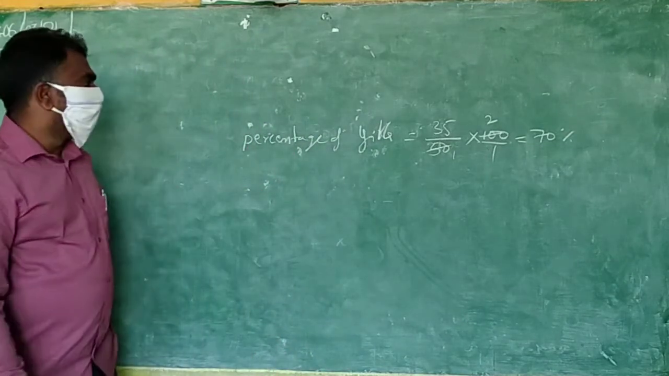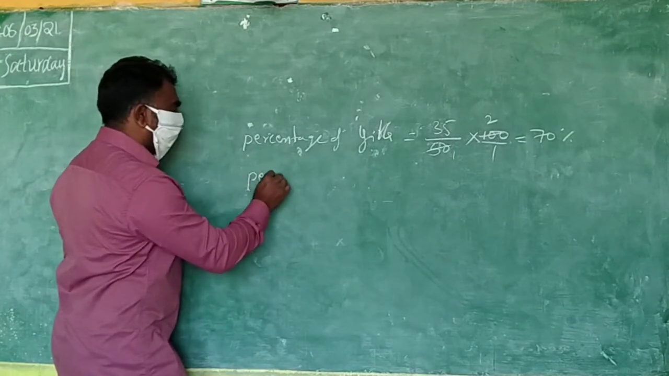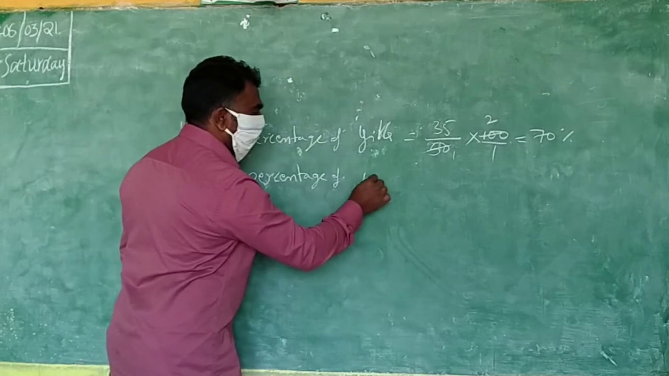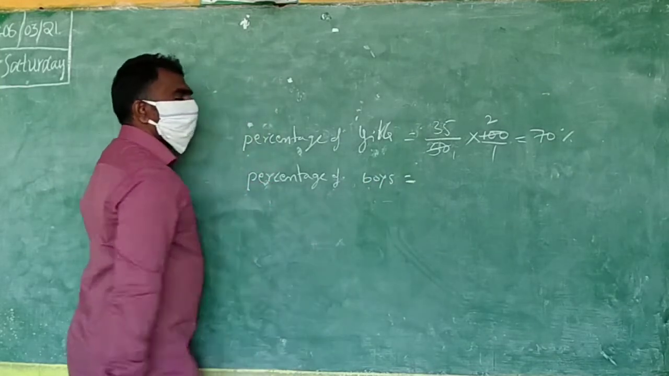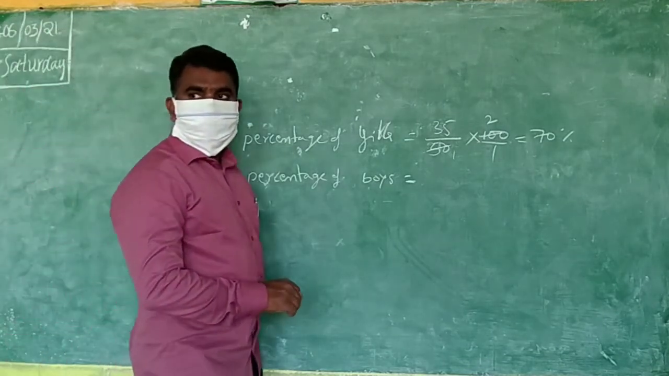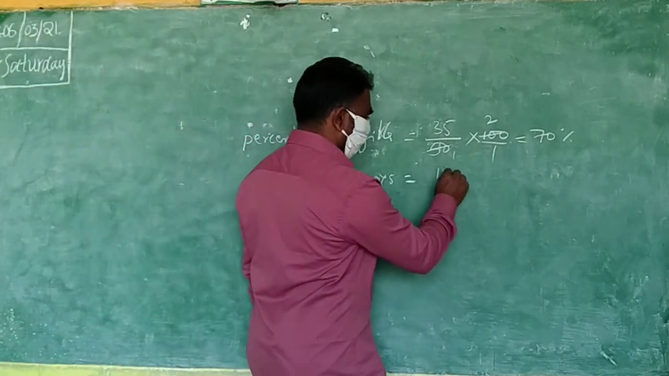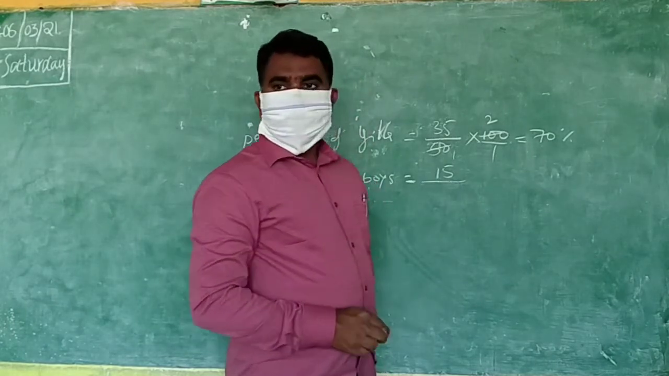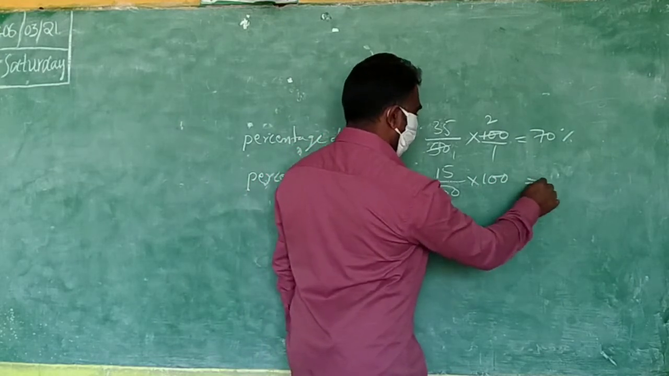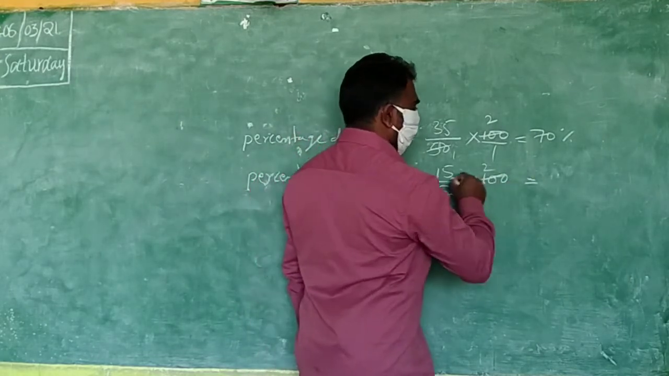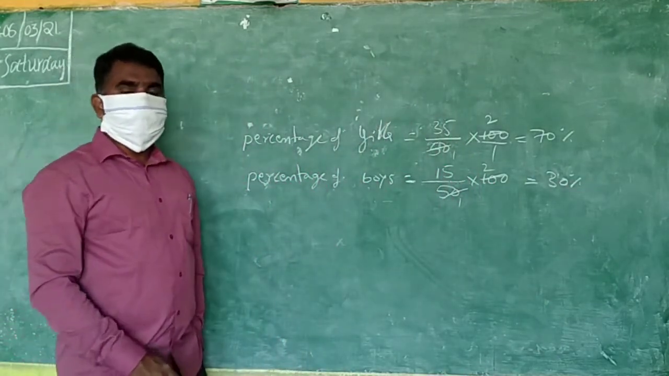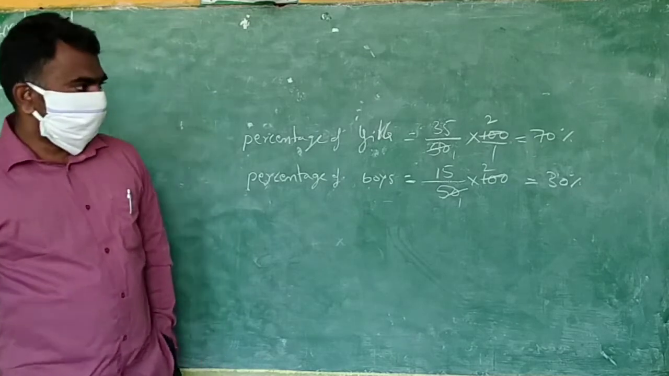Okay? Next, same like that. Now we are going to find the percentage of boys. How many boys are there? 50 boys, by the total, into 100. That is the way of finding percentage when you know the number.